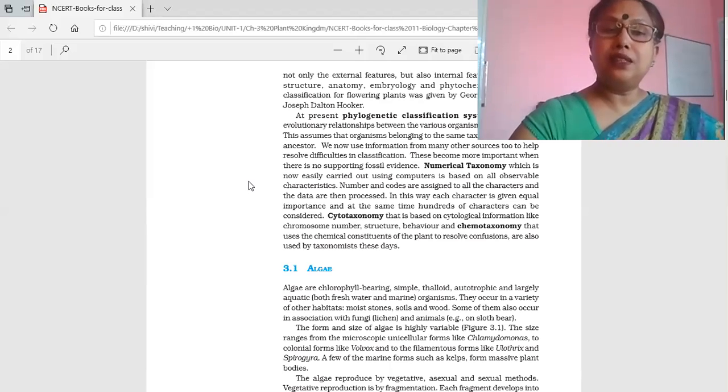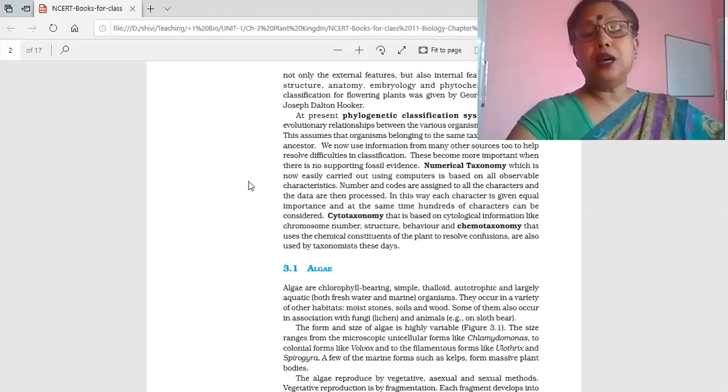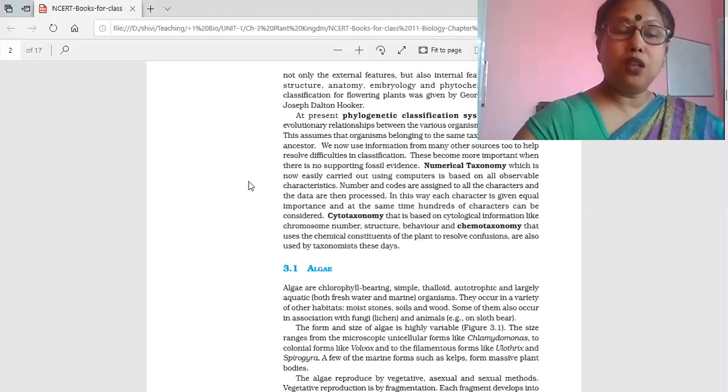Now, when we study organisms, we study taxonomy, the branch in which we study how to classify organisms, plants, animals, etc. If we classify on the basis of numbers, it is known as numerical taxonomy. You see here it is written, it is based on the numbers.